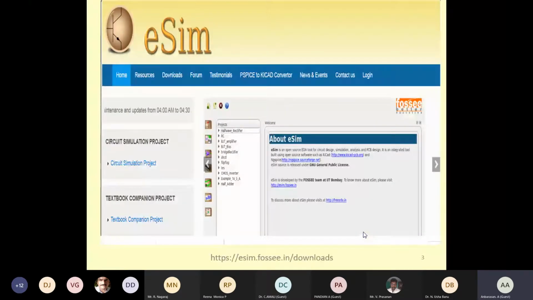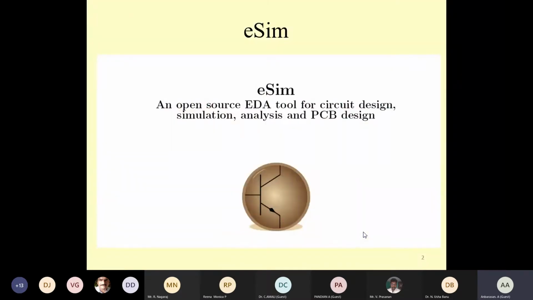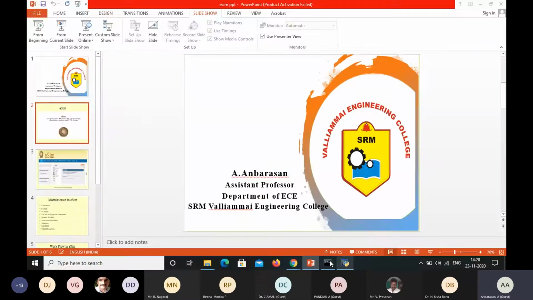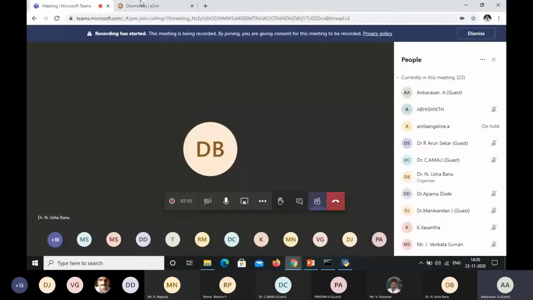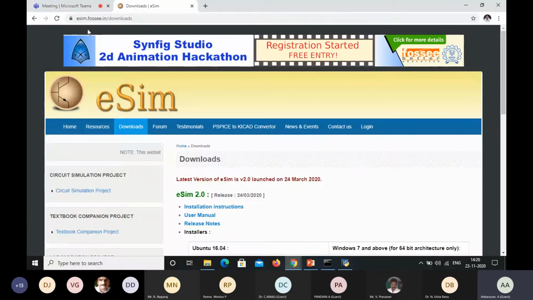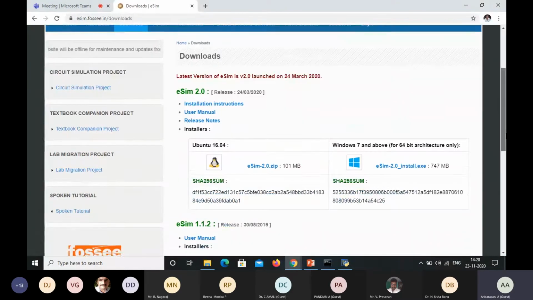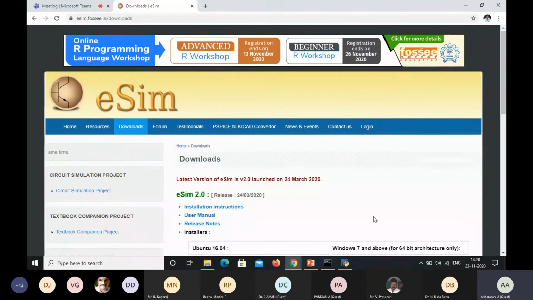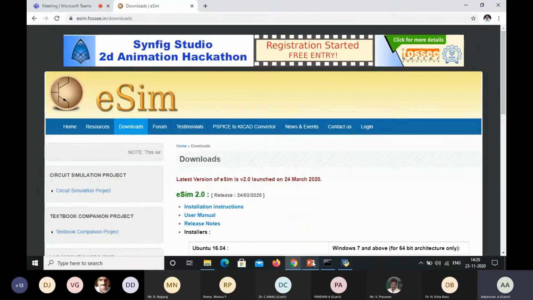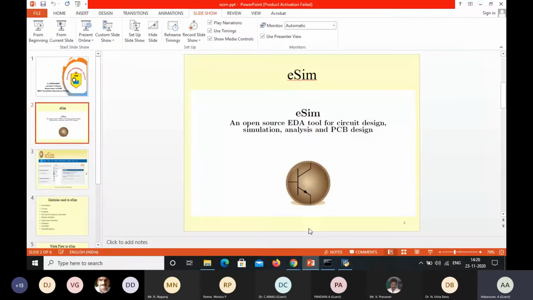To download the software, we use the FOSSEE link, that is, esim.fossee.in/downloads. Here we can download the eSim software, which is available for Ubuntu in the form of a zip file of 101 MB, and for Windows 7. We can download and install it, and then do our circuit design.